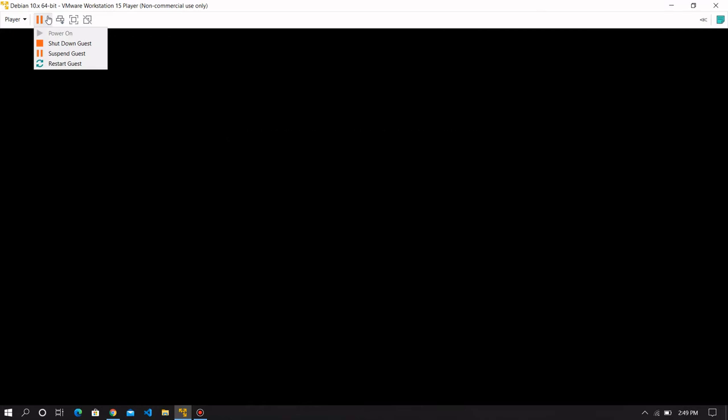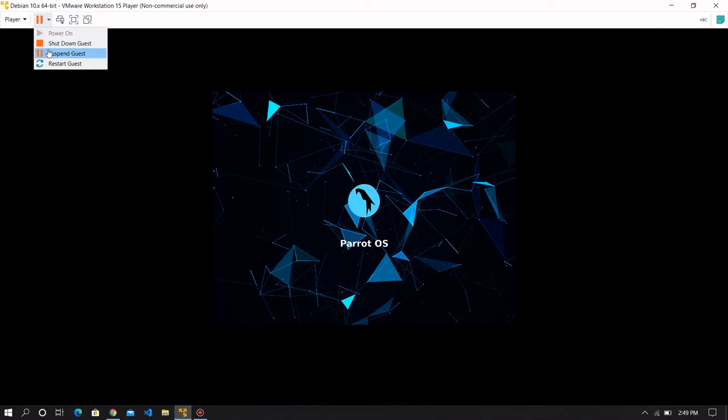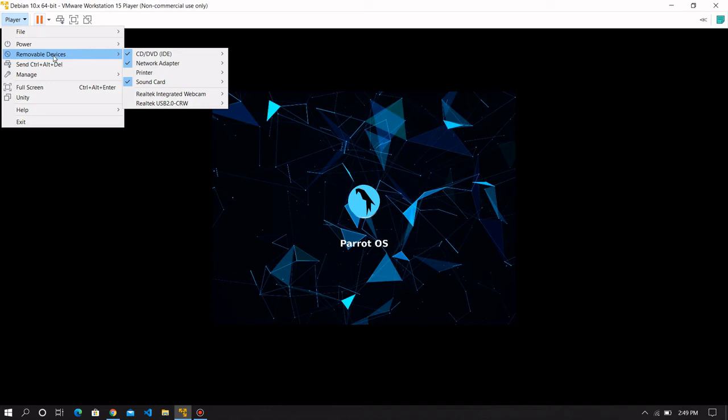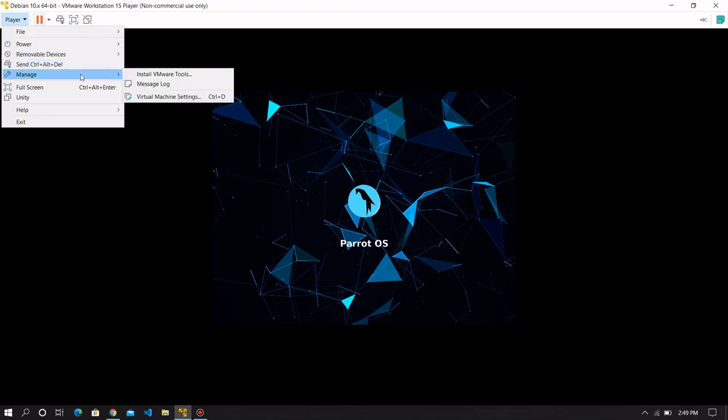Okay, it has options like shutdown guest, suspend guest, and restart guest. This means the operating system you are running now, this Parrot OS, is the guest, and our host operating system is Windows. And you can also change the hardware from here. This is full screen mode.